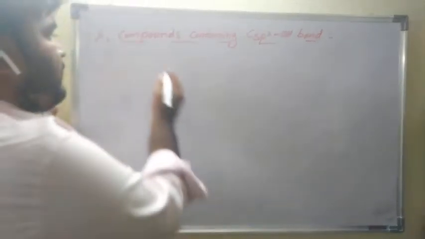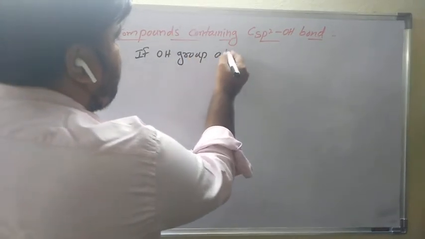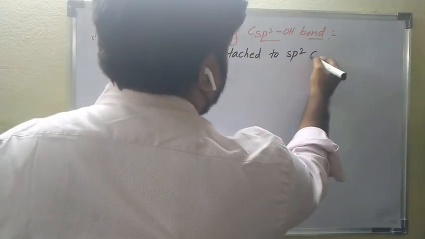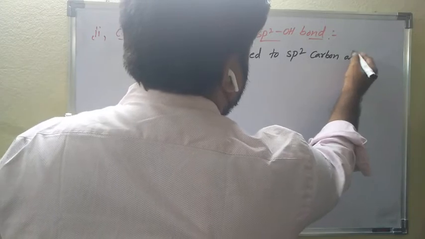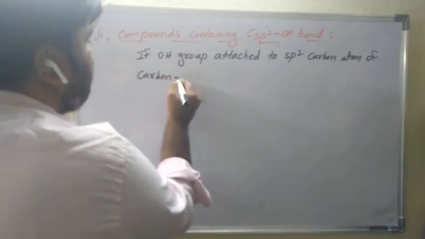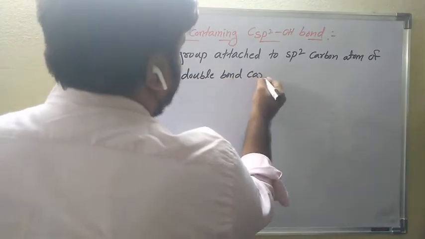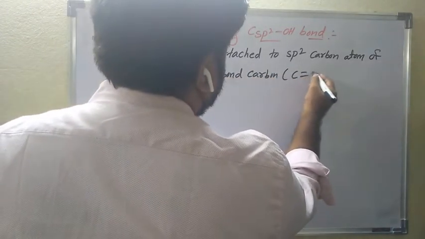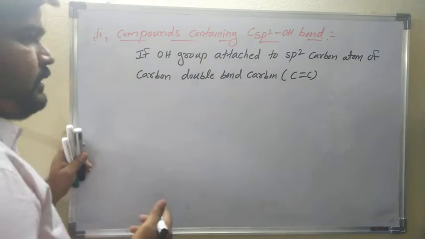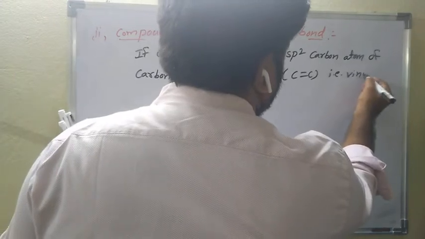If the OH group is attached to an sp2 carbon atom of a carbon double bond carbon, that is a vinylic carbon or an aryl carbon.